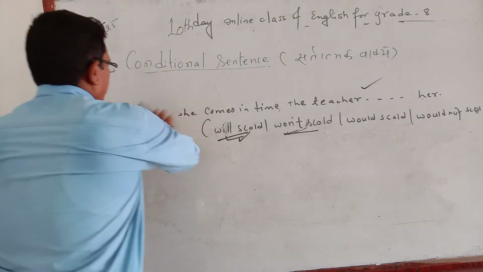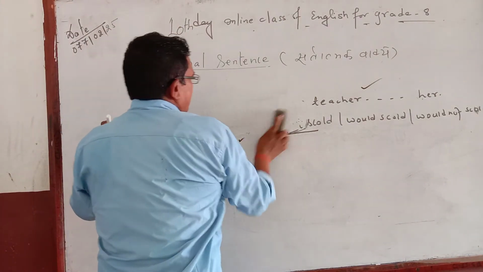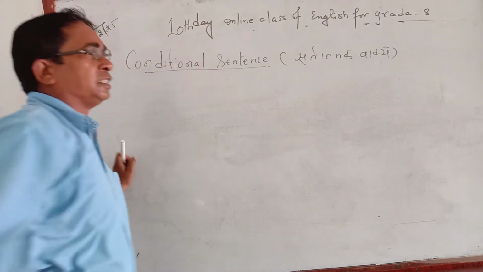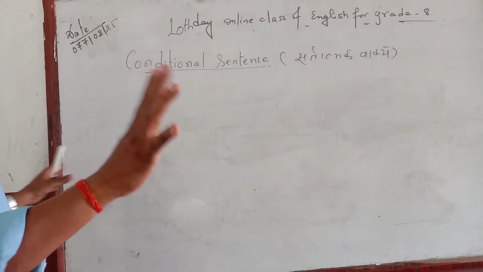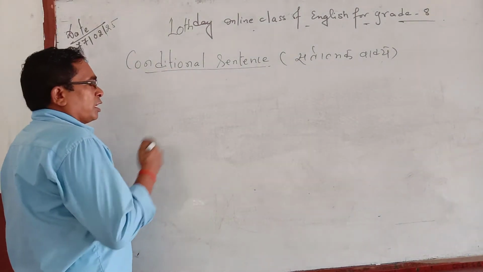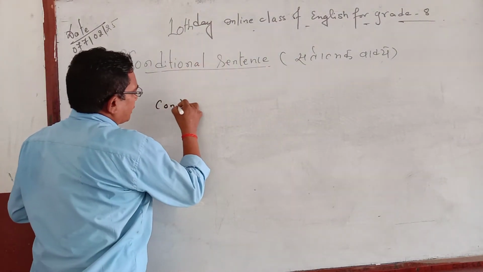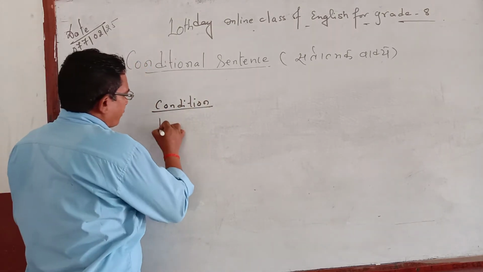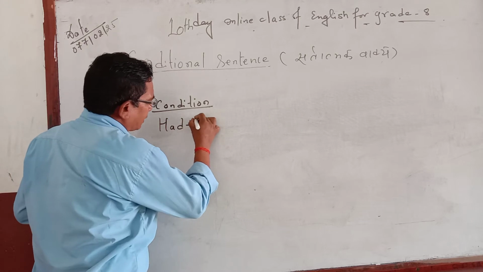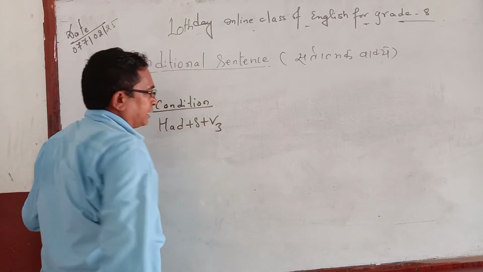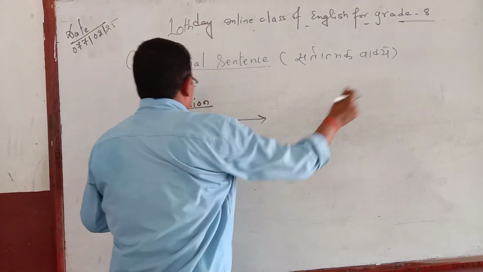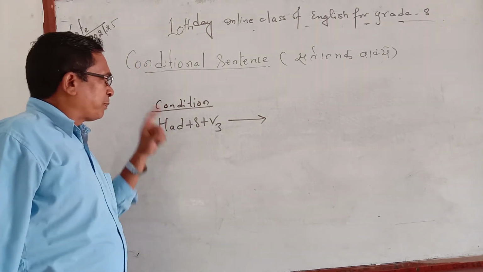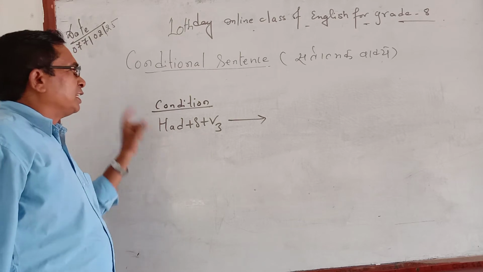Likewise, sometimes in the condition there won't be either if or unless or whether or until. I mean you will get no clues at all there. At that time, in the condition you can see the pattern. At first you will see had, and after that subject, and then verb 3. This is the condition. So if you see anytime had plus subject plus verb 3, be clear that this is the condition.